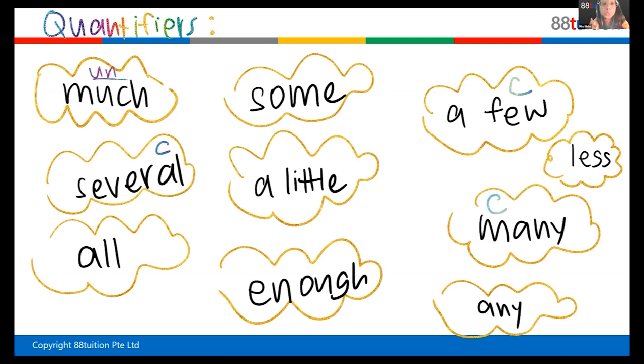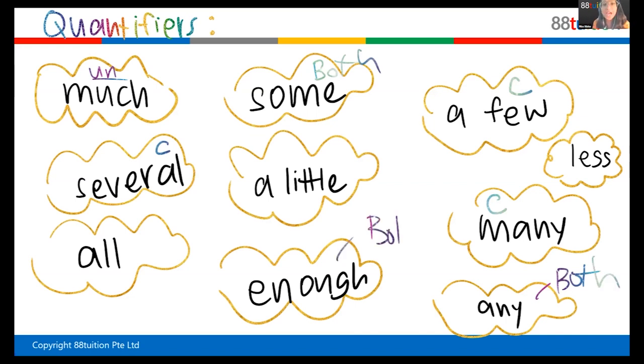Okay, some can be used with both countable and uncountable. Okay, wait. So much is uncountable. Any also you can use with both. It's also used with both countable and uncountable. Enough is also used with both. We can use it with both.